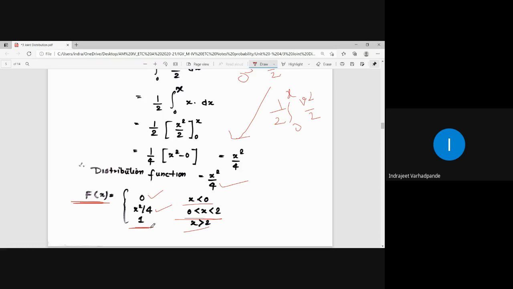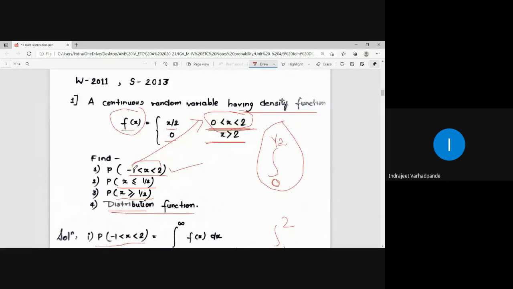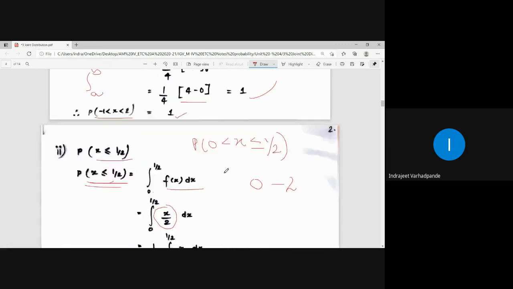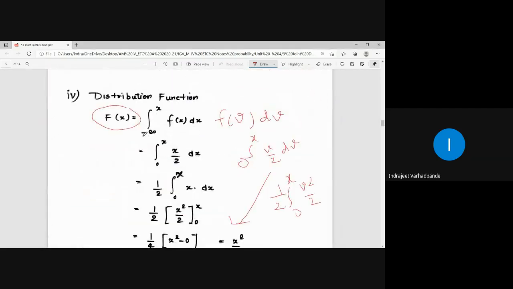I hope the examples related to the distribution function are already done. For the given density function f of x, we know the starting range is 0 to 2. So up to 0, the value will be 0. For the range, the answer comes out in the form of x. And for the range beyond this, the answer always comes out to be 1. This is how the calculation for the distribution function goes.